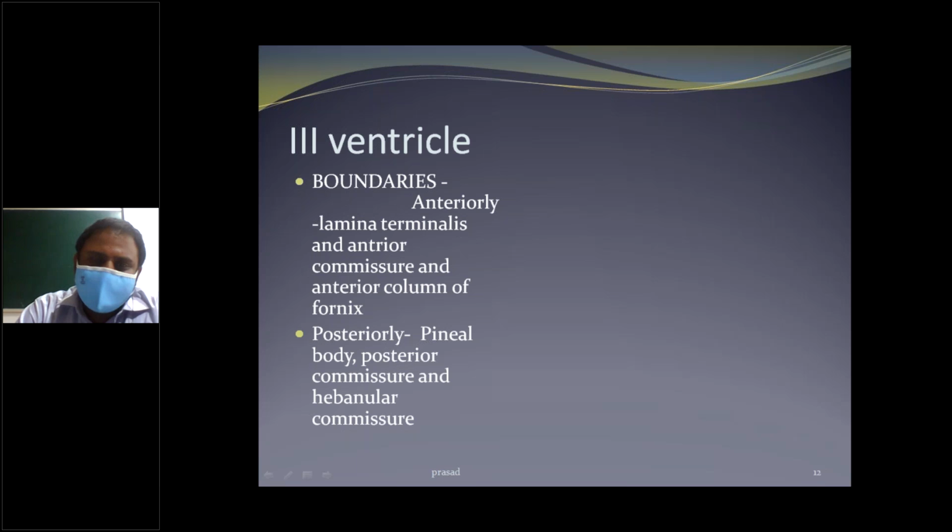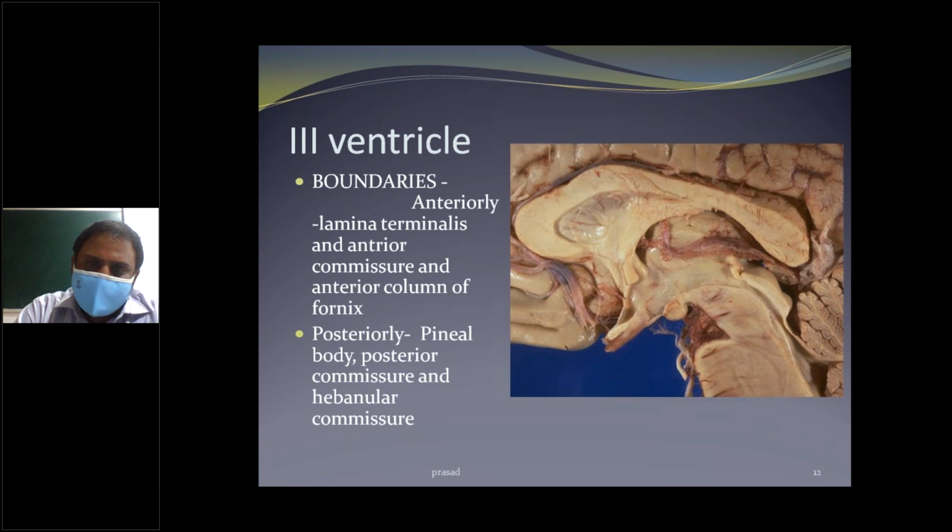Okay, those are the boundaries of the third ventricle: anterior boundary, posterior boundary, superior and inferior boundaries. Let's start with the anterior boundary. The anterior boundary is the lamina terminalis.